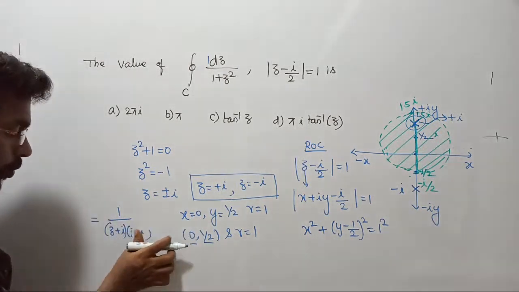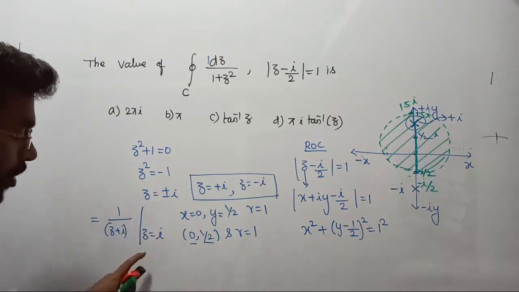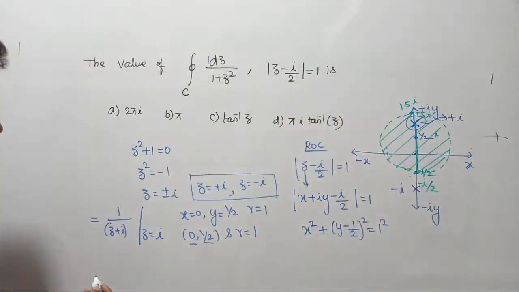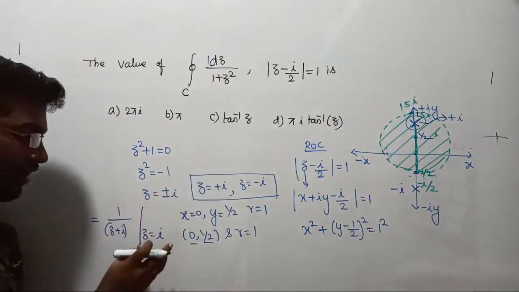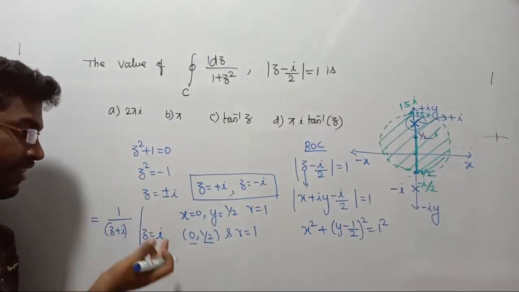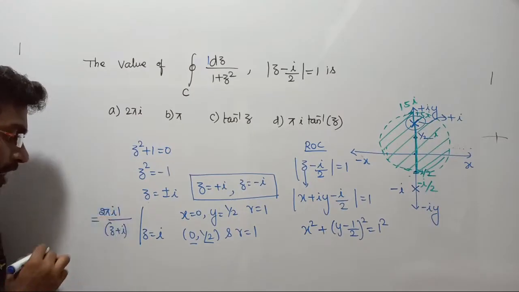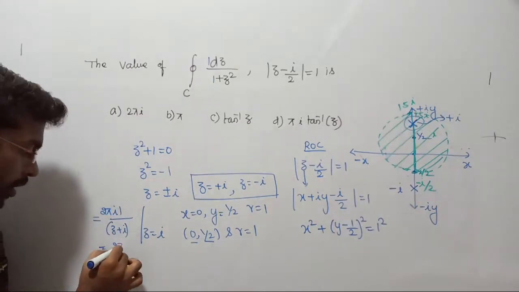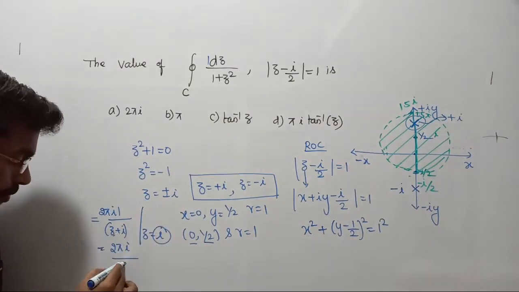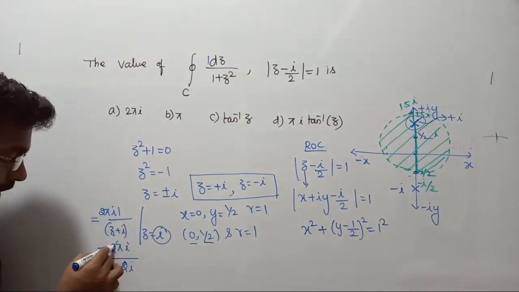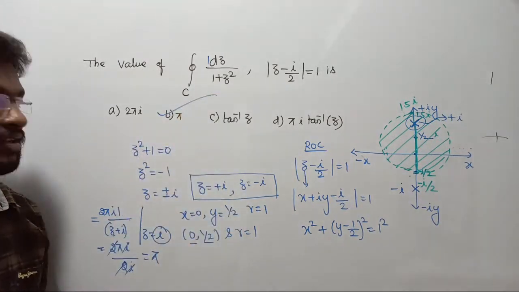So remove only this pole and substitute the value of this pole in the remaining function. I am removing the pole z equal to i, right? So take the whole system, remove the pole that needs to be removed, take its value i, and substitute it in the remaining function. And then you should multiply by 2πi. That is the answer, correct? Yes, that is going to be 2πi upon z, with z replaced by i, such that i plus i becomes 2 times i. So 2 gets cancelled, i gets cancelled, your answer is pi. Do you have that option? Yes, so the correct answer is option B.